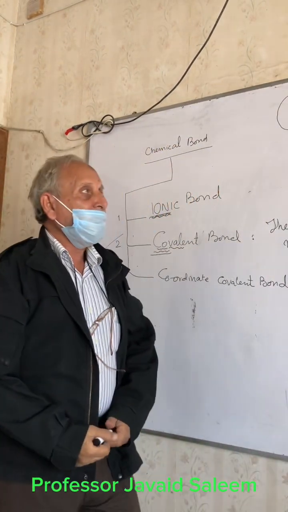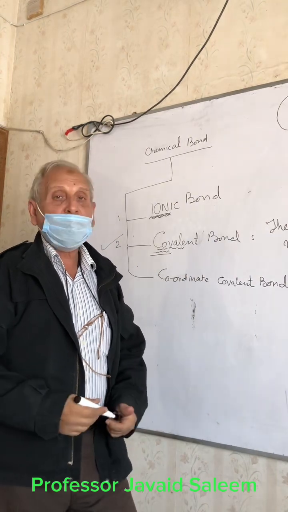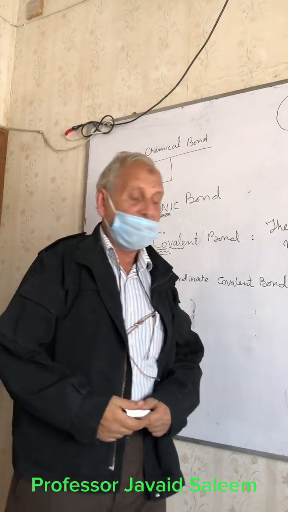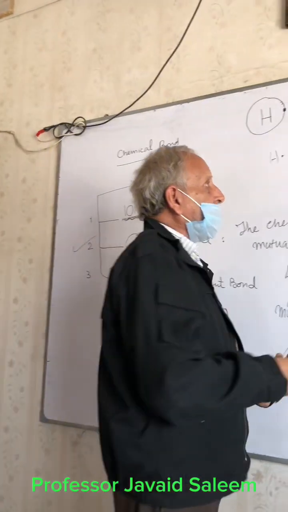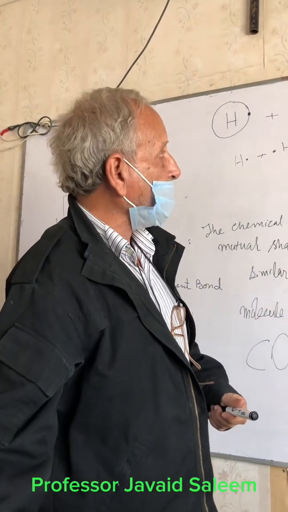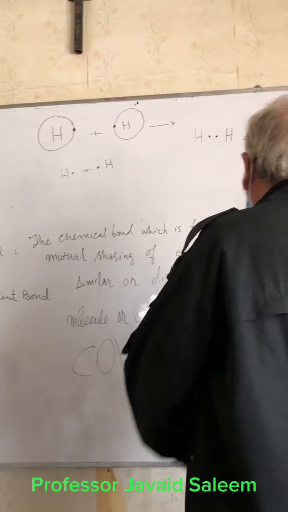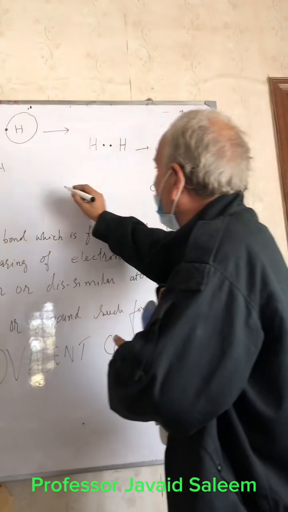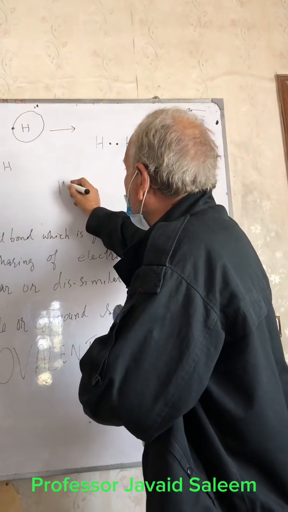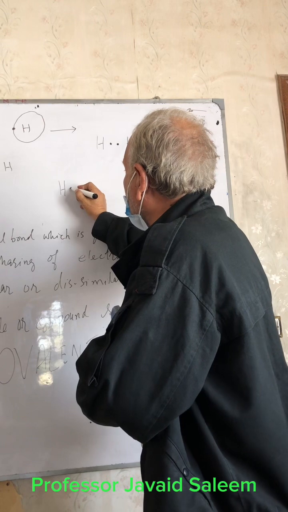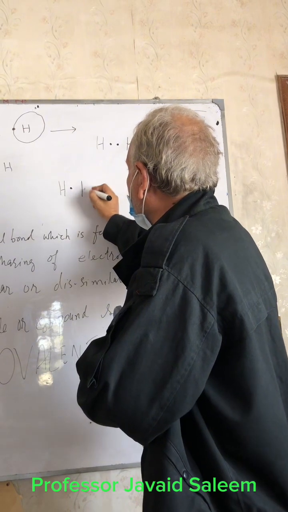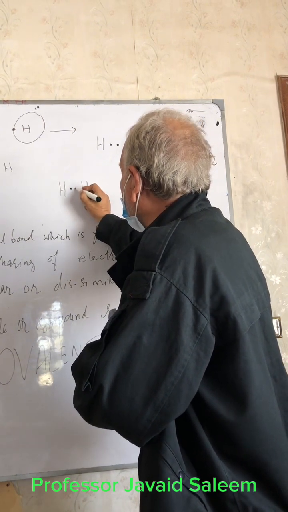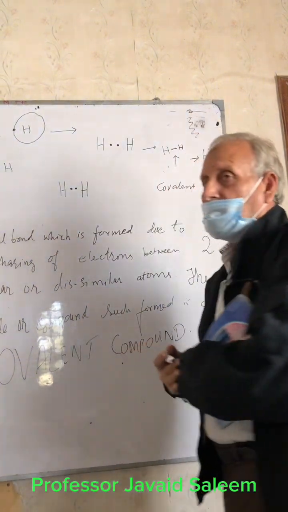So anyhow, now I'll show how the duplet has been completed. Now see, look at this, this is the sharing of electrons. Here hydrogen has 1 electron in the outermost shell. The second atomic hydrogen has 1 electron in the outermost shell.